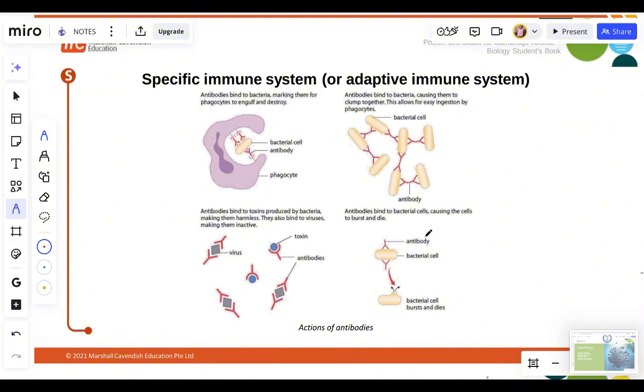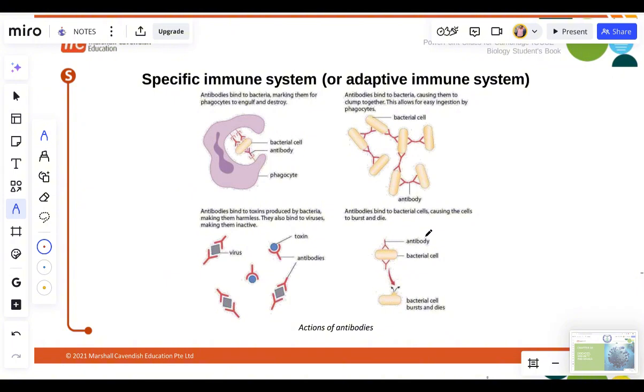For the natural, the person is affected with the disease. Then the artificial one is obtained through vaccination. You get a vaccine to boost your immunity. With the natural one, your body is able to produce the antibodies to fight against the disease.